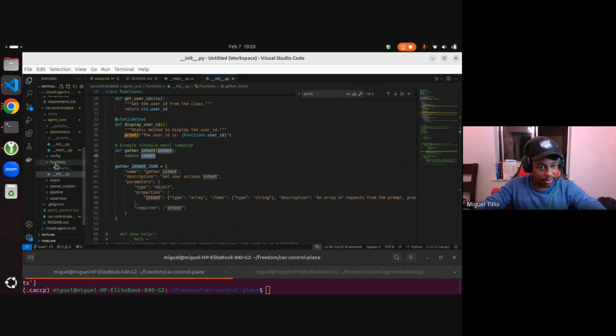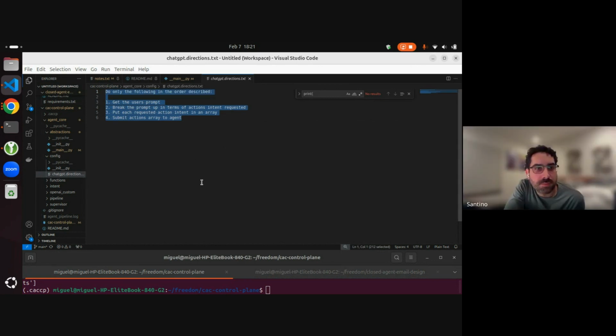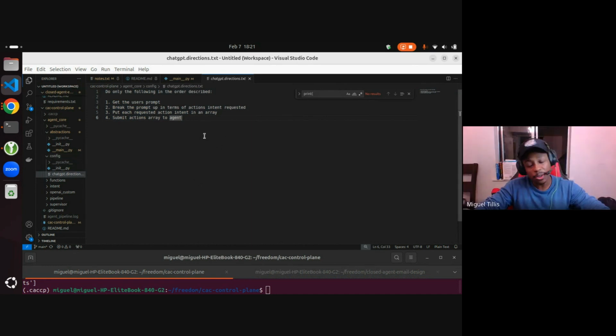All right, now let's go to the directions. Let's take a look at that. That is in the config directory. It says: do only the following in the order described. Get the user's prompt, break the prompt up in terms of actions, or, that's a little bit of a typo, actions intent requested, but you know what I mean, right? Put each requested action intent in an array and submit the actions array to the agent. And there you go, that's the first layer. And we can keep adding to this one to keep it more secure, because I imagine a lot of security is going to go on this one. Yeah, which is an additional layer.